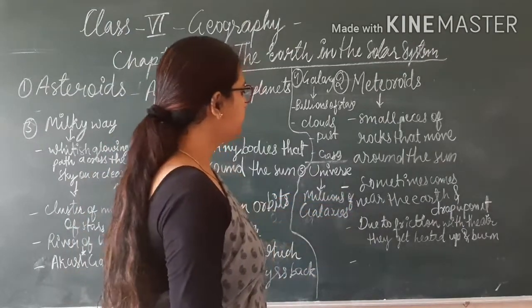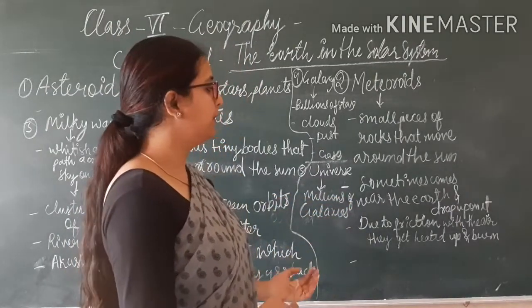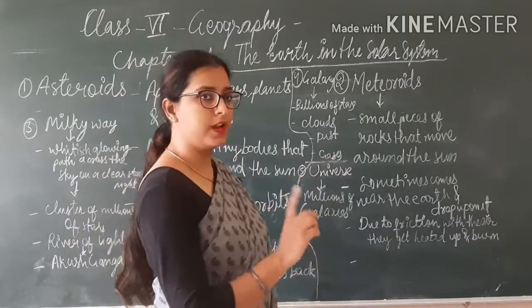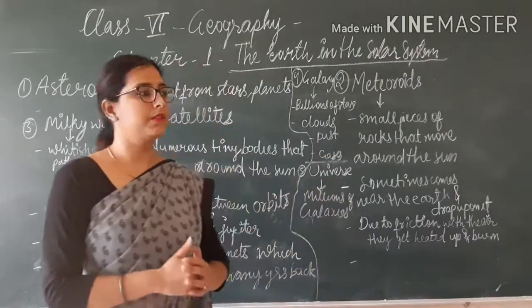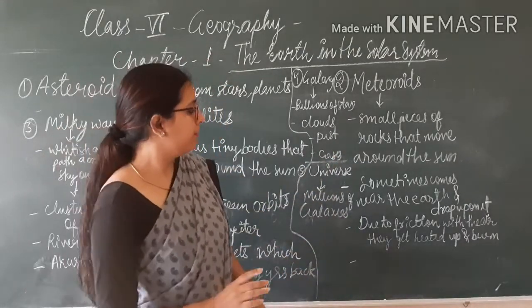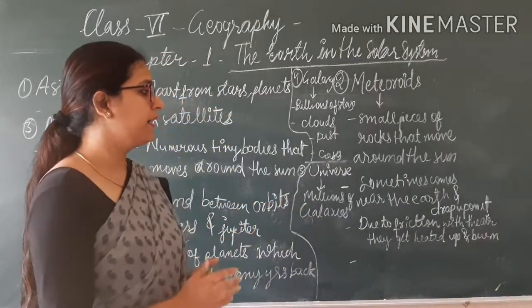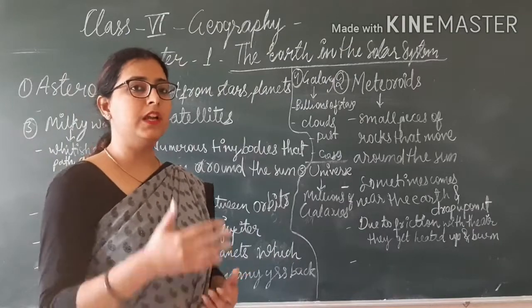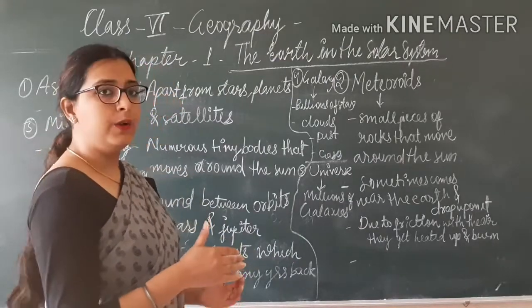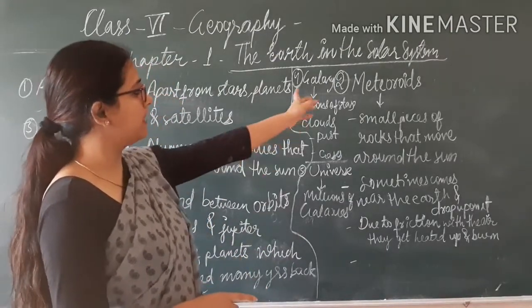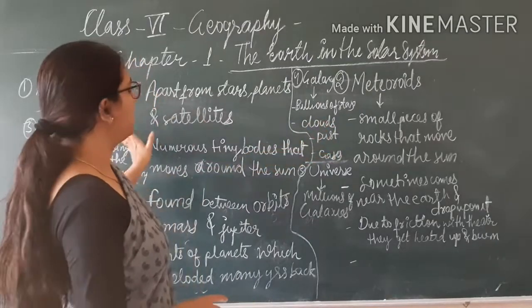Sometimes they come nearer to the earth, and with the friction of the air, they get heated up and burn, and sometimes they drop down on the earth. So these are the meteoroids and asteroids.